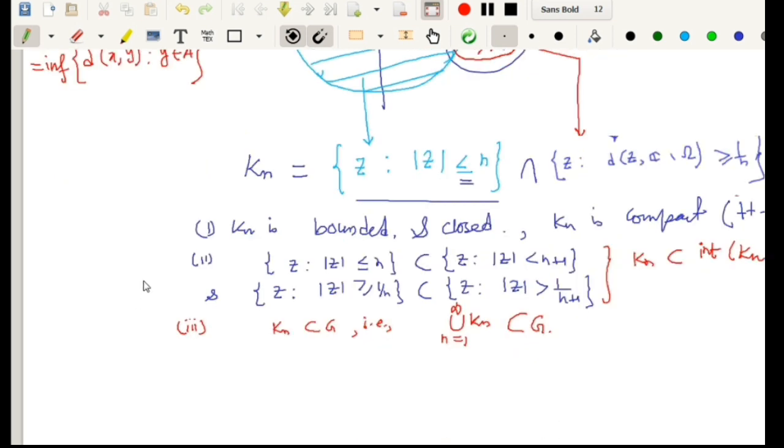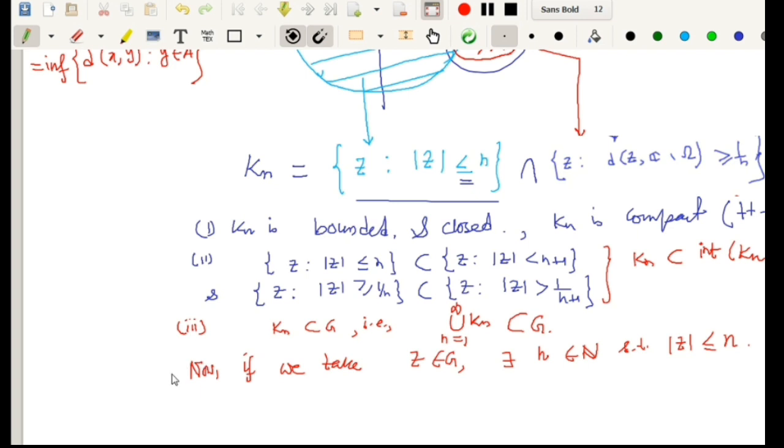Now if we choose a complex number z from G, then there exists an n belonging to the set of natural numbers such that the modulus of z is less than or equal to n, because the set of natural numbers is unbounded.